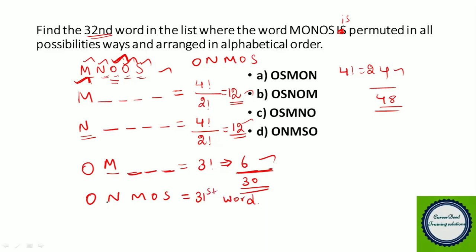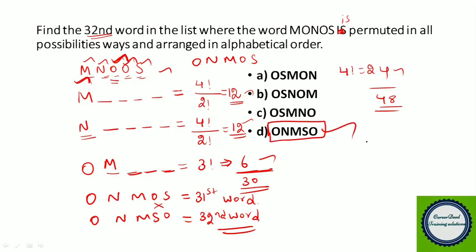In the dictionary, after ONMOS, what will be the next word? ONMSO. The last two letters will be interchanged, as per alphabetical order. So that will be the 32nd word. So the answer for this question is ONMSO.